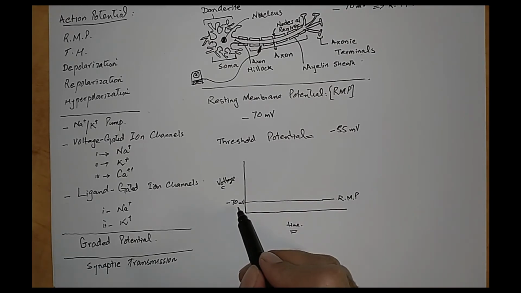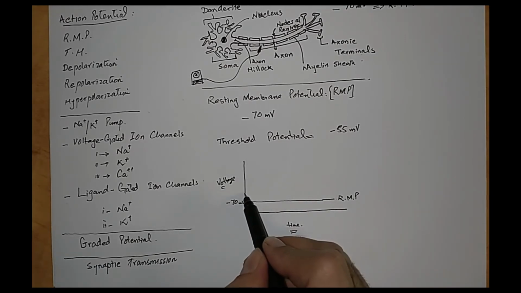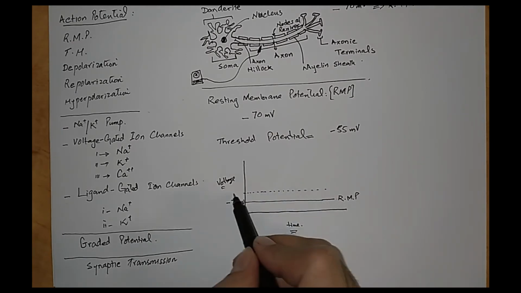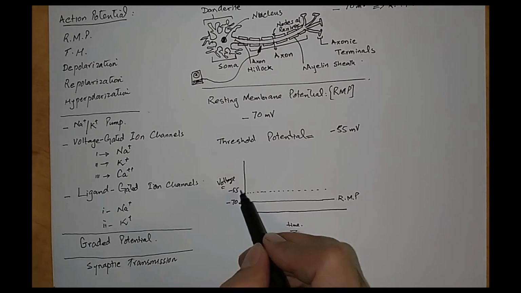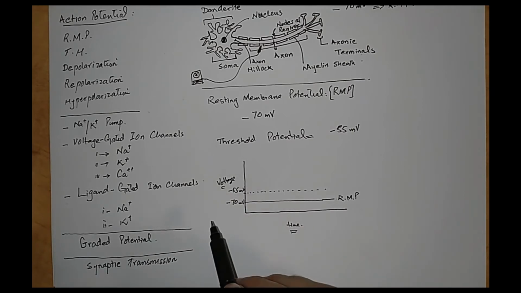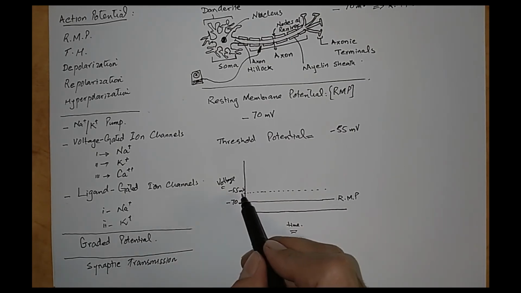is at minus 70 millivolts, and it has to reach a charge of about minus 50 most of the time. It may vary with the location and the type of the neuron, but on average, mostly it is minus 55 millivolts.